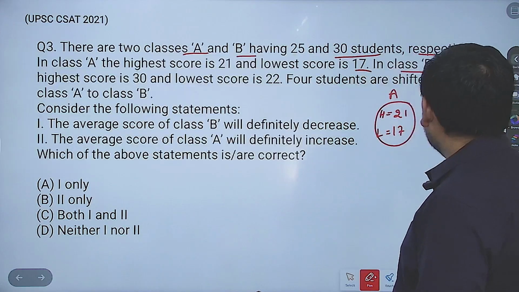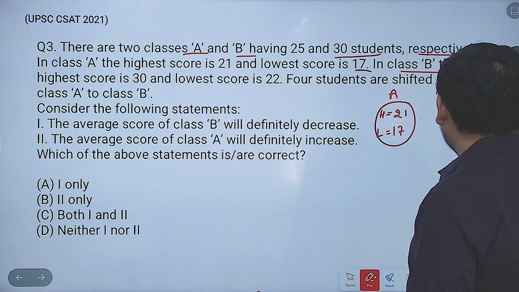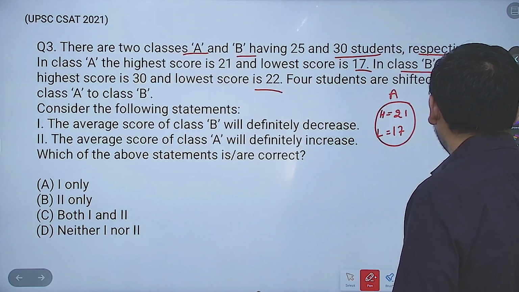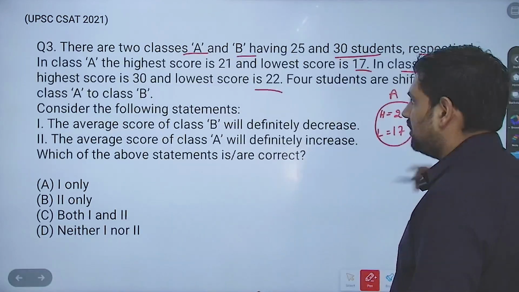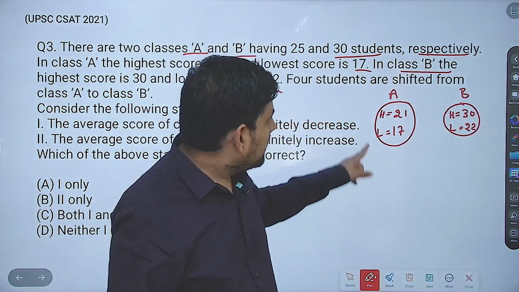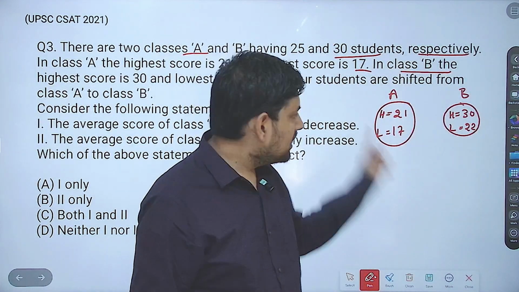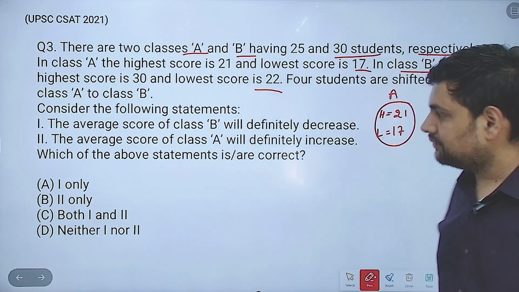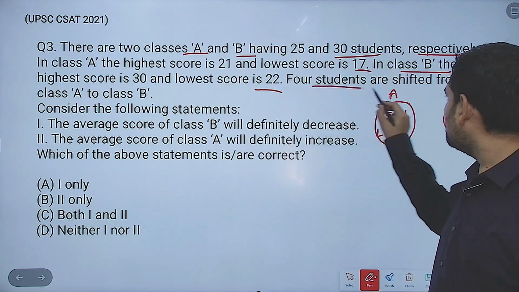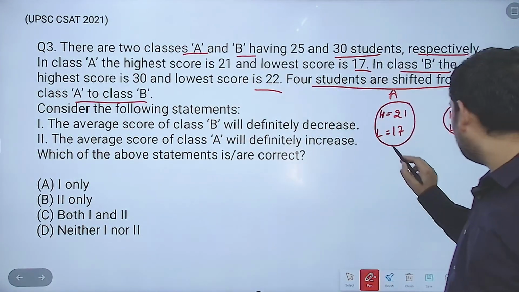Then in class B, the highest score is 30, and the lowest score is 22. Highest score is 30, lowest score is 22. Now, can you observe one thing right away, that the highest of A is still less than the lowest of B. Correct? Now, next thing it is doing: 4 students are shifted from class A to class B.